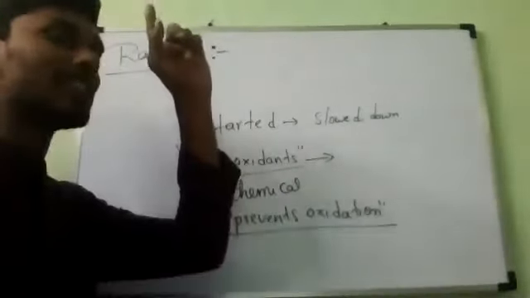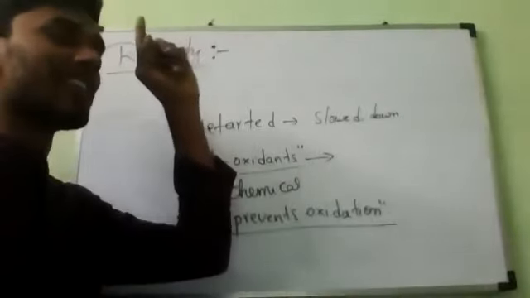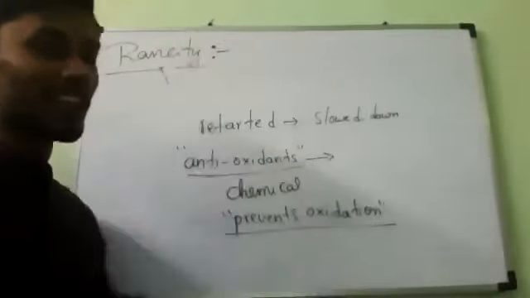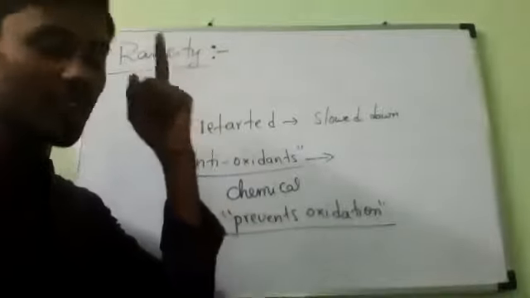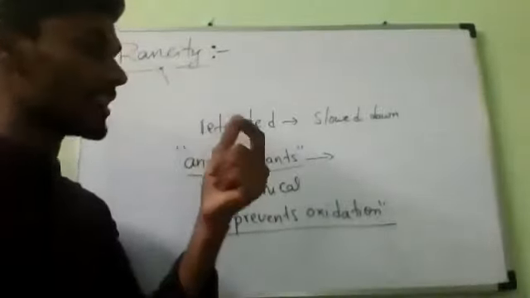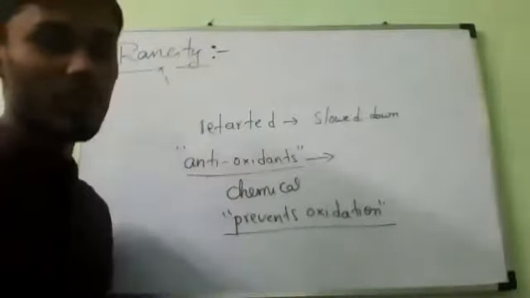You may remember the words oxidation, reduction, oxidizing agent, reducing agent. By this time your brain may light up. Reducing agents: what is the use of that?